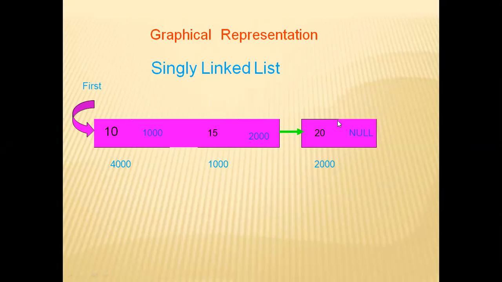What does null mean? No address. That means this is the last one, with no address of a next node. No address means there is no node after this element. So element 20 is the final, last one.